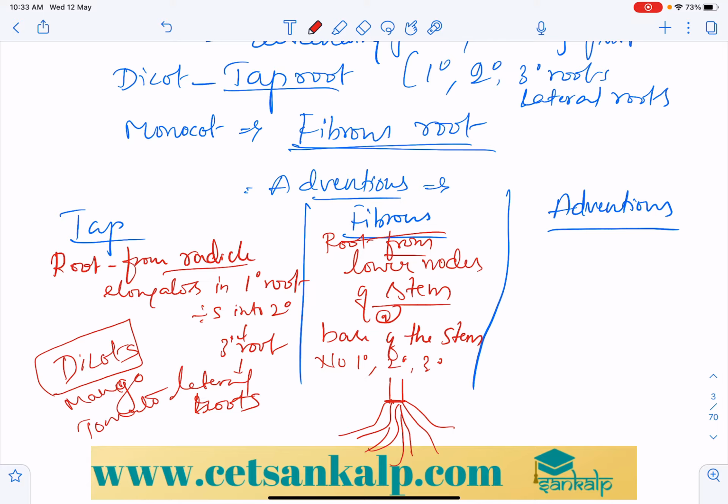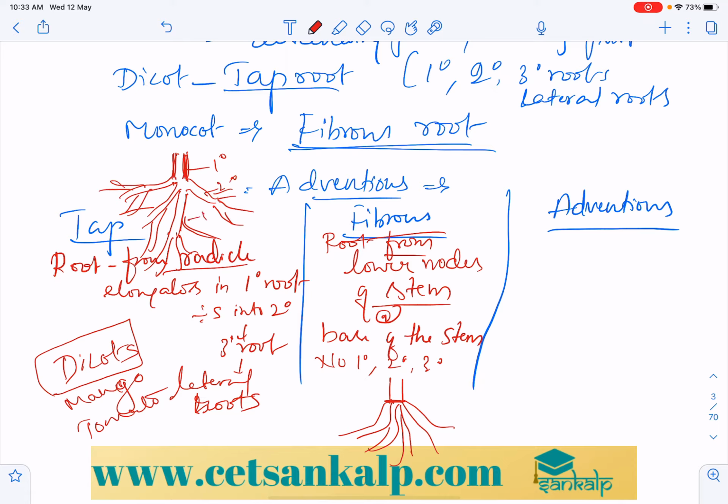Whereas in the taproot, I already mentioned that the radicle elongates and forms the primary root, and that primary root divides into secondary roots, which divide further into tertiary roots. So this is how we can differentiate: when you uproot, primary, secondary and tertiary roots will be there in the taproot system.